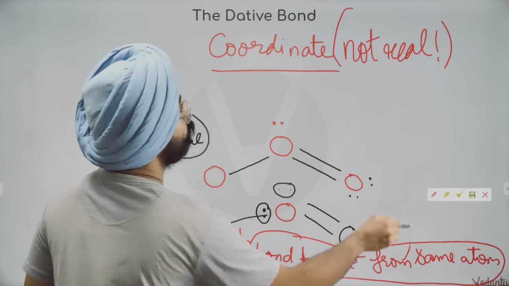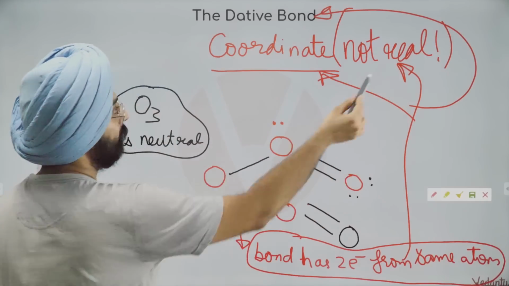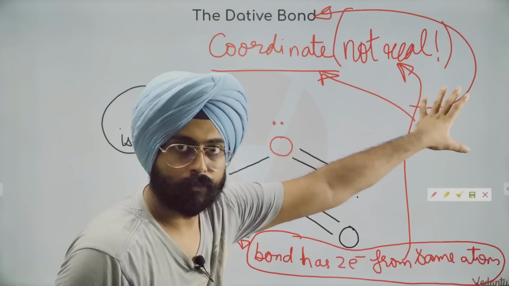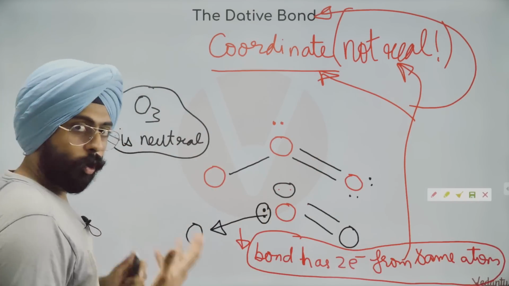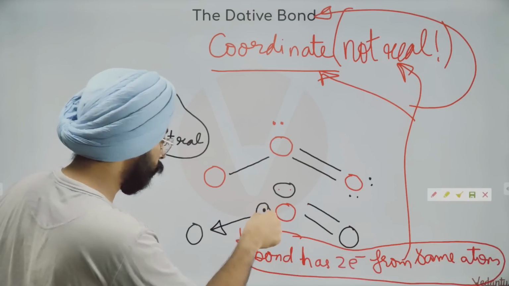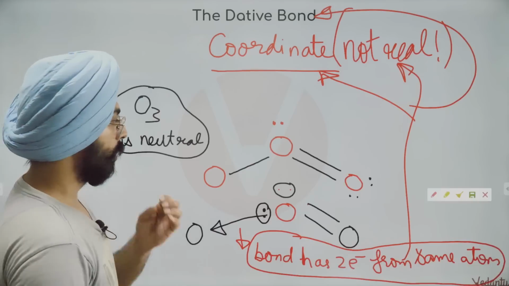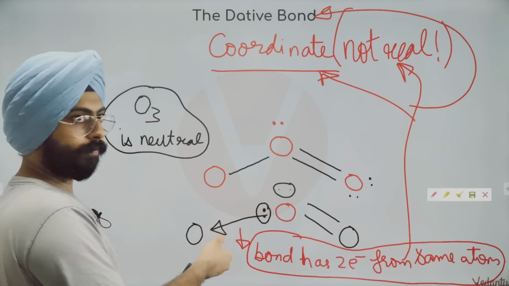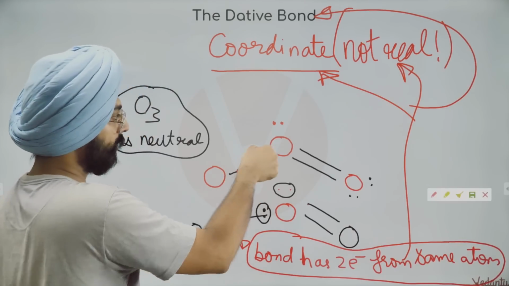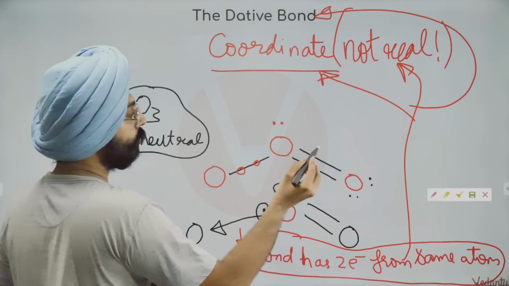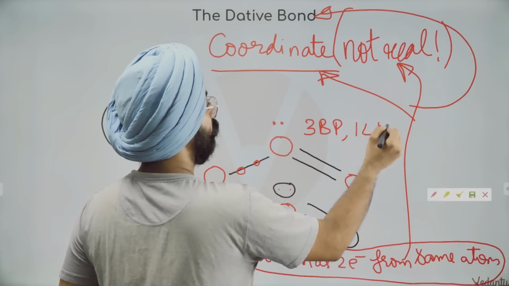This bond is what is called the coordinate bond or the dative bond. It does not exist in reality. It is not real. What exists in reality is resonance. We'll learn that later. But over here, if you on paper make a bond which has 2 electrons coming from the same species, that is known as a coordinate bond. So my dear friends, if both of these electrons have come from this oxygen, it now has 3 bond pairs, 1 lone pair.